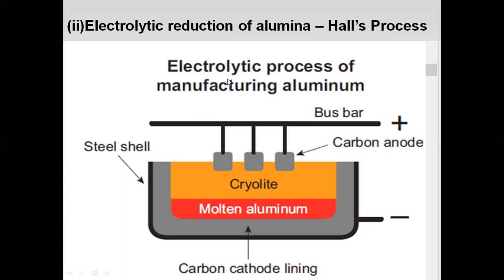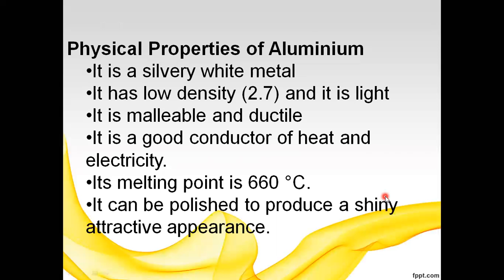So the next one is what are the physical properties of aluminium? So this is a silvery white metal. Aluminium is a metal. The color is silvery white. The aluminium density is low, that is 2.7. It is malleable and ductile because it is drawn into thin sheets and thin wire.